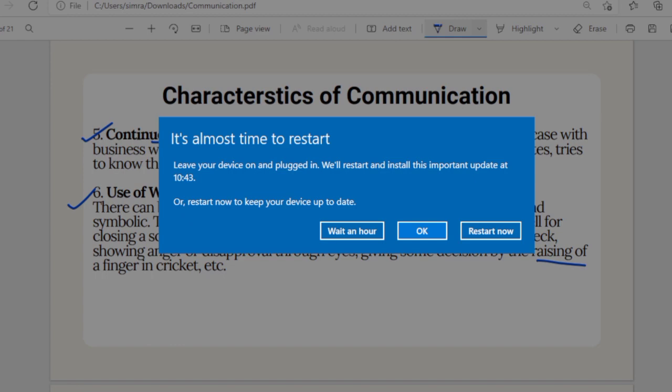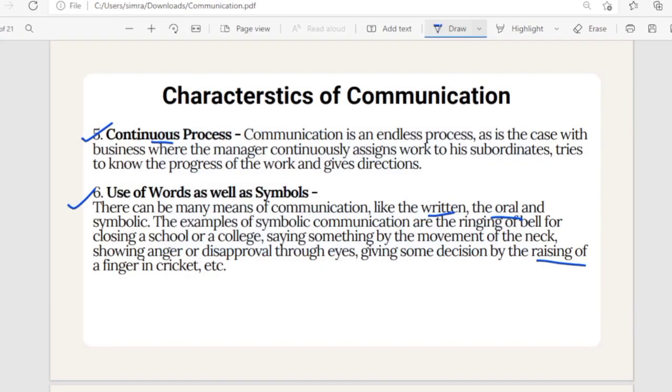For a moment, it will be disrupted, interrupted due to these barriers, but it can never stop. It can never end. So, communication is what? A continuous process.